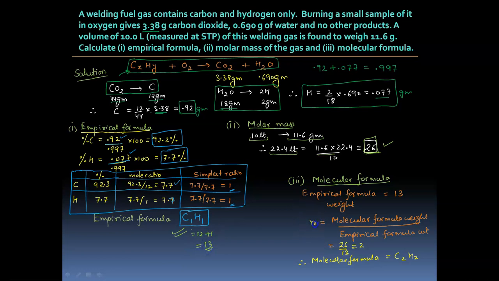So the n factor, which is the multiplier we have to apply to the empirical formula to get the molecular formula, is the molecular weight upon the empirical formula weight. So 26 upon 13 comes out to be 2. We just have to multiply by 2, which means the original gas is C2H2, or acetylene. And we know that oxyacetylene flame is used in welding.